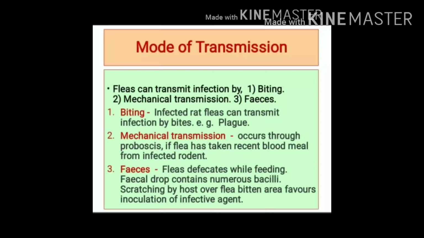Biting. Infected rat fleas can transmit infectious agent through bites. Example is plague. When rat fleas infected with Yersinia pestis bite a human, they can transmit plague. Mechanical transmission. It occurs through proboscis if flea has taken recent blood meal from infected rodent.